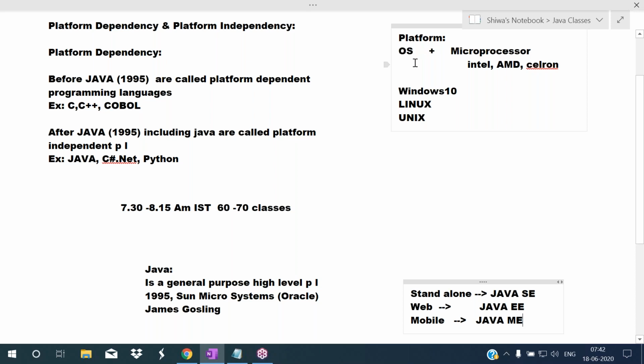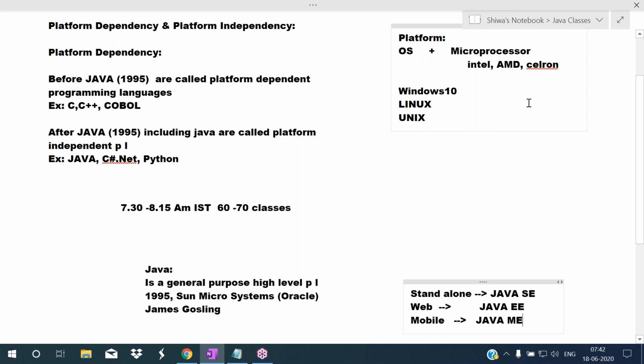What are the examples for operating systems? Like Windows operating system, Linux operating system, Unix operating system. These are called operating systems. What are the examples for microprocessors? Intel microprocessor. We are using Intel microprocessor. Like that, AMD microprocessor is there. Celeron microprocessor is there. So these are the examples for microprocessors. So what is platform? Platform means combination of operating system and microprocessor.